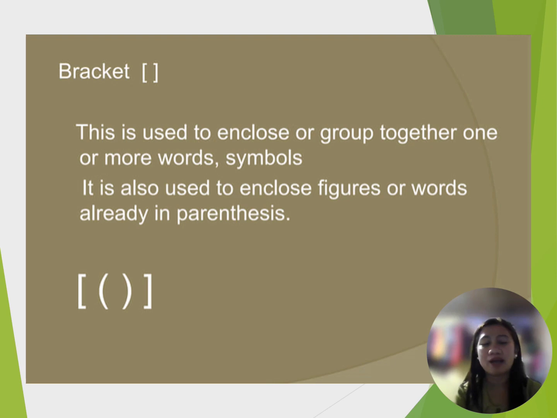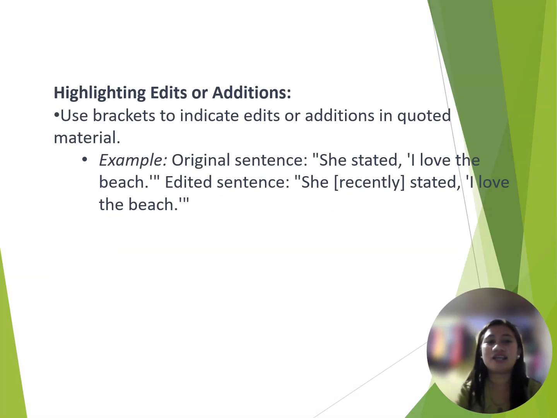For example, highlighting edits or additions. Use brackets to indicate edits or additions in quoted material. For example, in your research work, in discussing the response of your respondents, you should use this bracket.